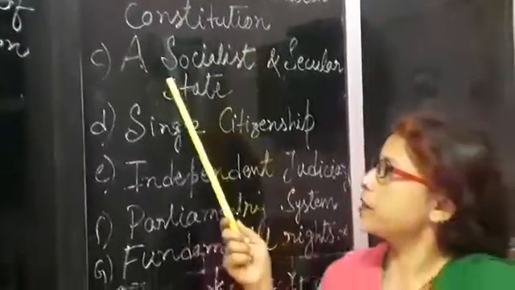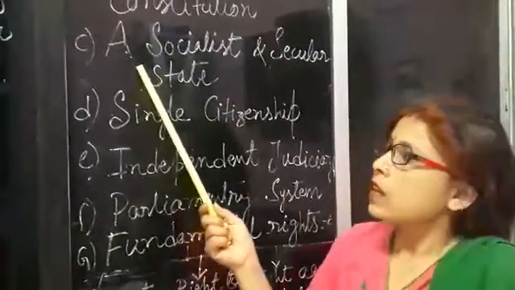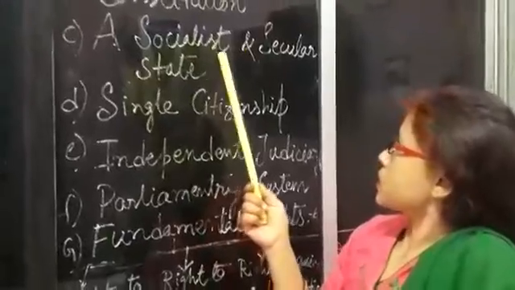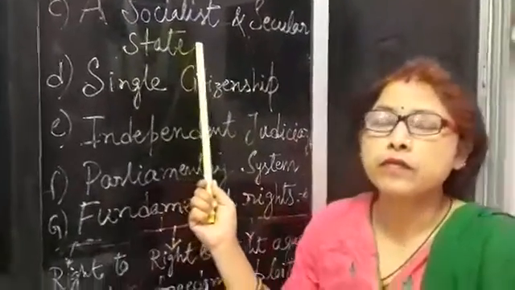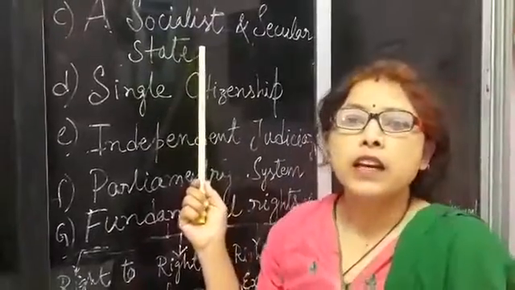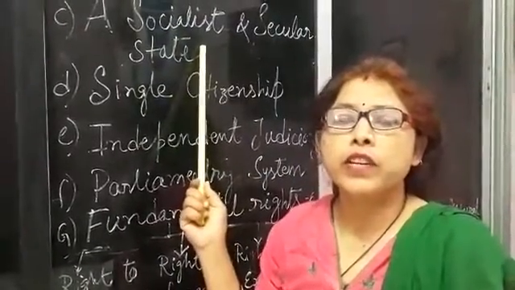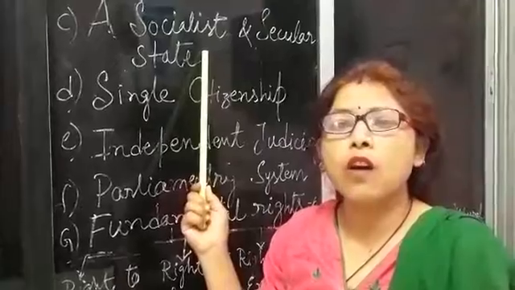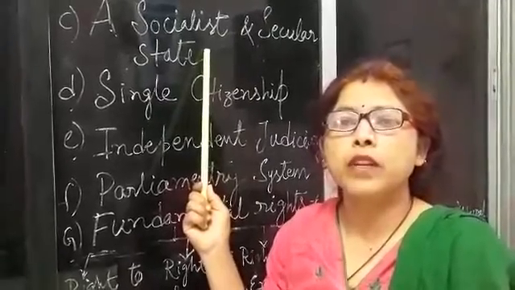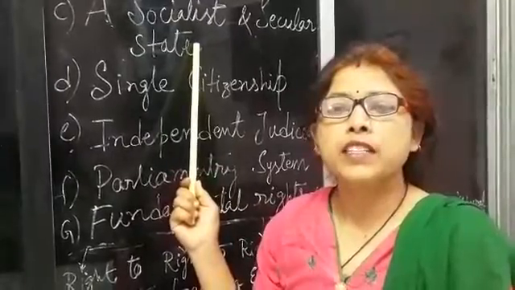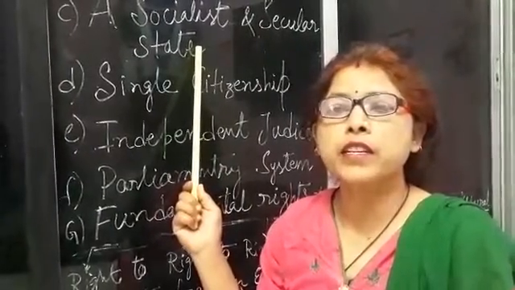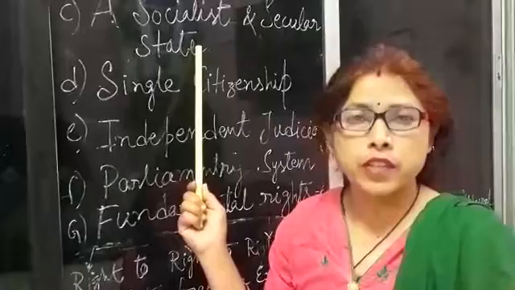The next point is a socialist and secular state. India is a secular country. This means that the government cannot frame such policies that discriminate between various religious communities of India.